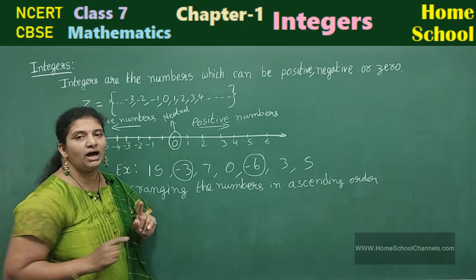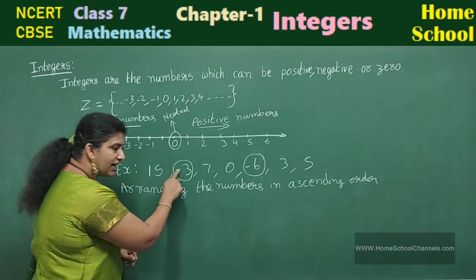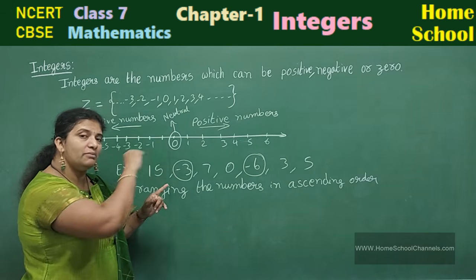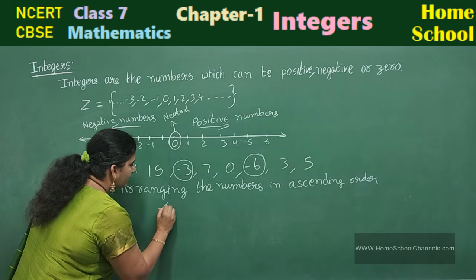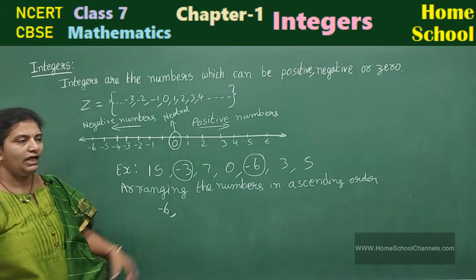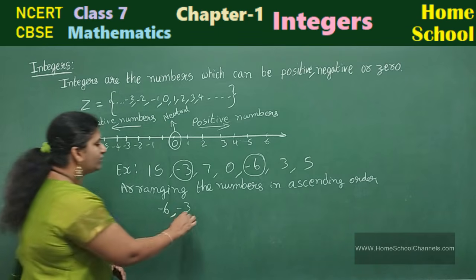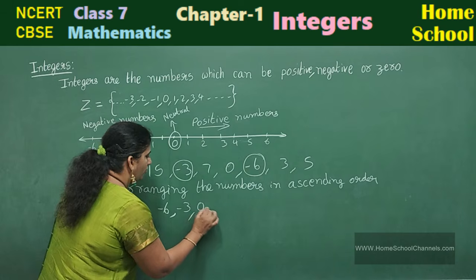When you are talking about negative numbers, having a negative sign, you know, right? With a negative sign, the greater number is smaller. Among minus 3 and minus 6, minus 6 is smaller. After minus 6, minus 3. Then after these two negative numbers, neutral you have, that is 0.